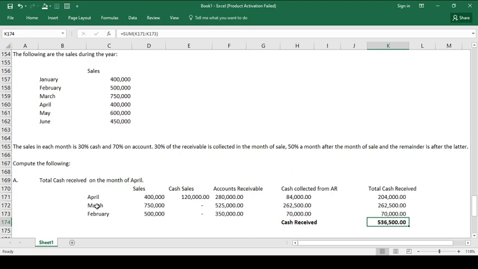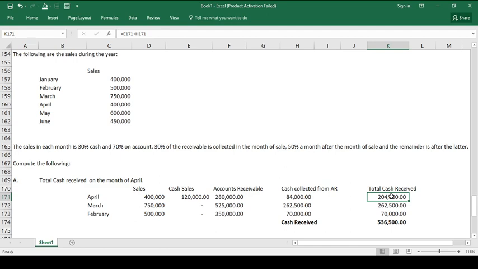536,500. Take note, because the sentence in the requirement is total cash received on the month of April, we need to consider the other collections, even if they relate to sales in other months. Unless the statement said total cash received related to the sales for the month of April. If it said that, in a problem like that our answer would be 204,000, because the question would only be asking for the total cash received related to April sales. But the question asked was total cash received on the month of April.